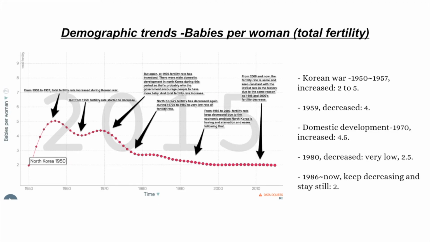This is the total fertility rate trend. From 1950 to 1957, the total fertility rate scored 5 and kept increasing during the Korean War. But from 1950 to 59, it started to decrease until 4, and after that in 1970, it increased again. There was main domestic development in North Korea in which the government encouraged citizens to have more babies, but after 1970 until 1995, the total fertility rate kept decreasing and reached 2. From 1995 until now, the rate stays still at 0.2.